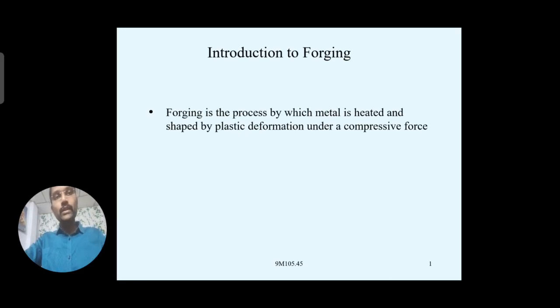The forging must reach above the recrystallization temperature, or below the melting point. Now, by plastic deformation, it means just by applying compressive forces, by hand hammering or power hammering, we can change the shape of that very hard metal, right?